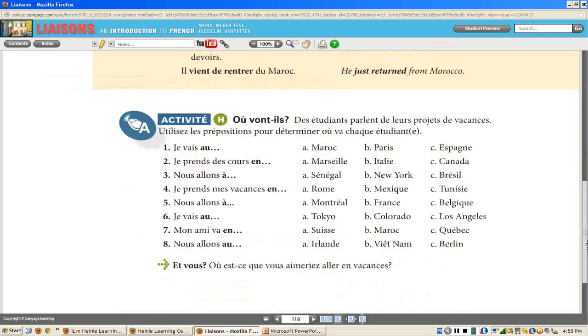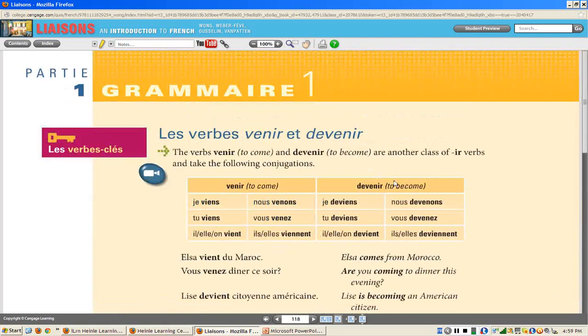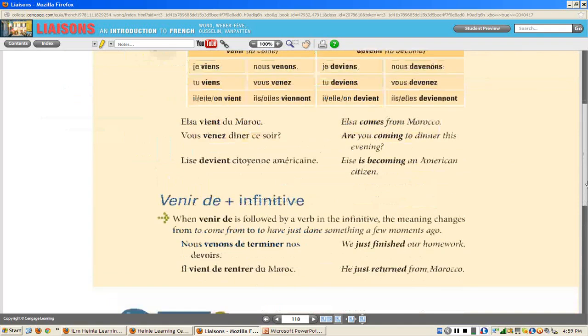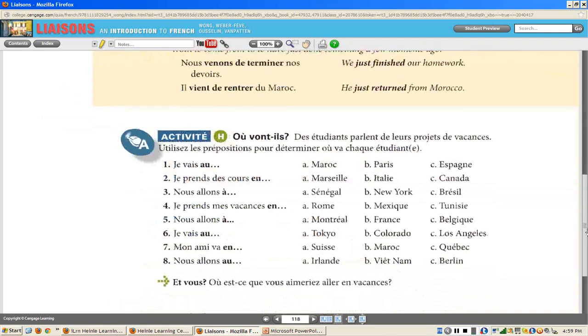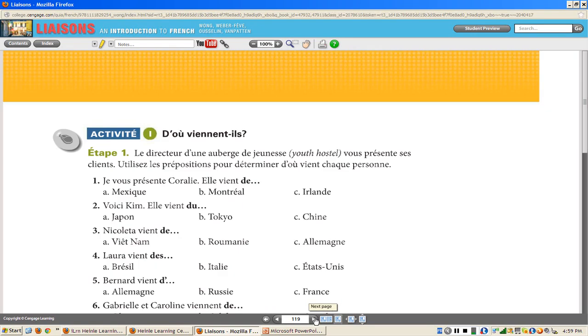Before I show you the verbs for this part of the grammar, I just want to emphasize that a lot of these activities continue to help you learn the different countries and cities and to practice, and they hold your hands. So as you walk through the activities, it really helps walk you through. For example, you start here, je vais au, and then you have to decide, which is the masculine country. It helps just to go through slowly.